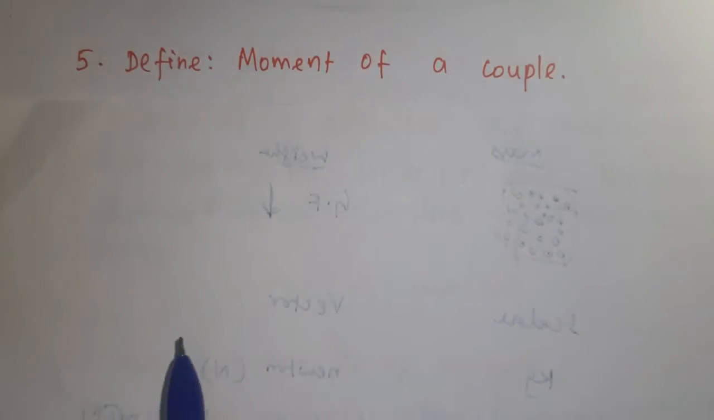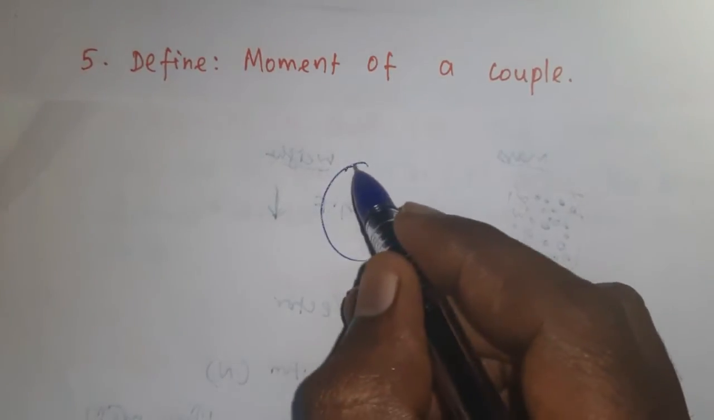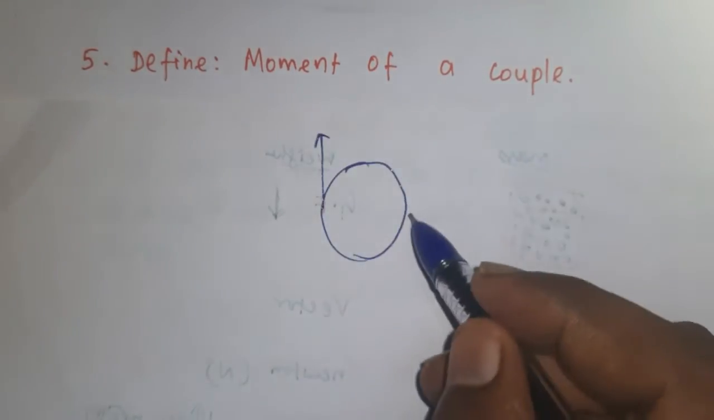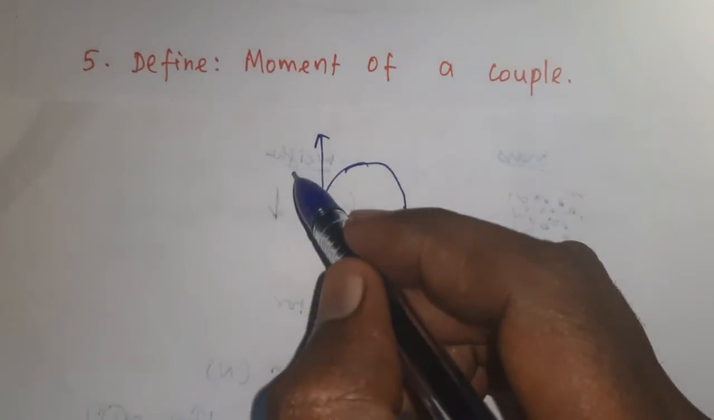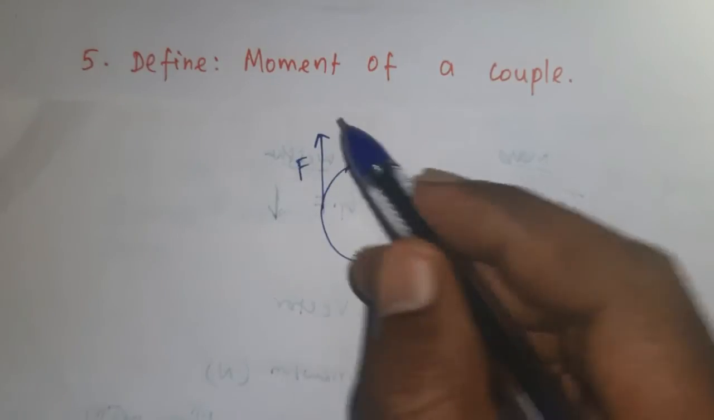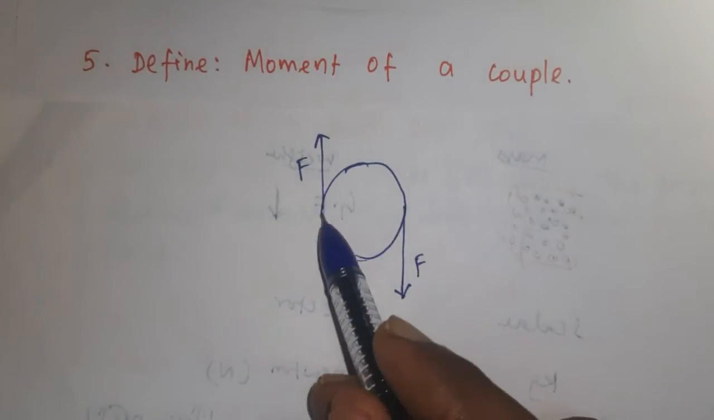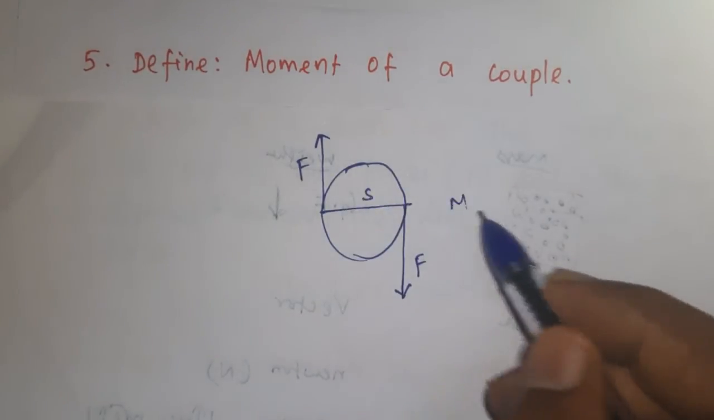Question number 5. Define moment of a couple. Let us consider this is a lid of the water bottle. To open or close, we will be using the moment of a couple. That means it consists of two forces, one is a forward, another one is a backward force. The distance between the two forces is taken as S. Moment of couple is denoted as M.